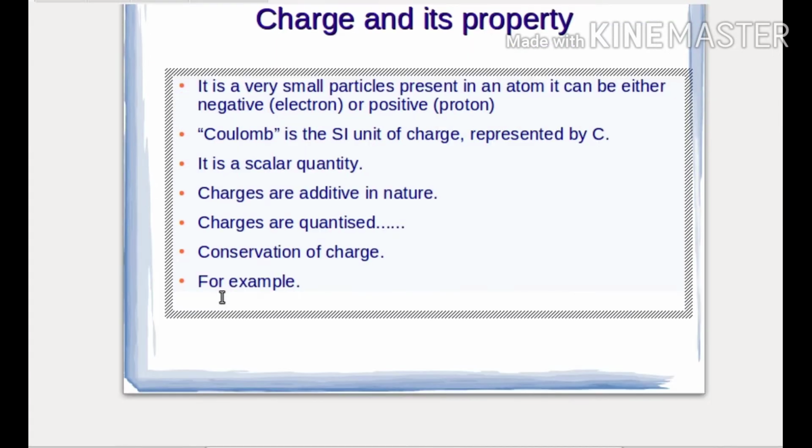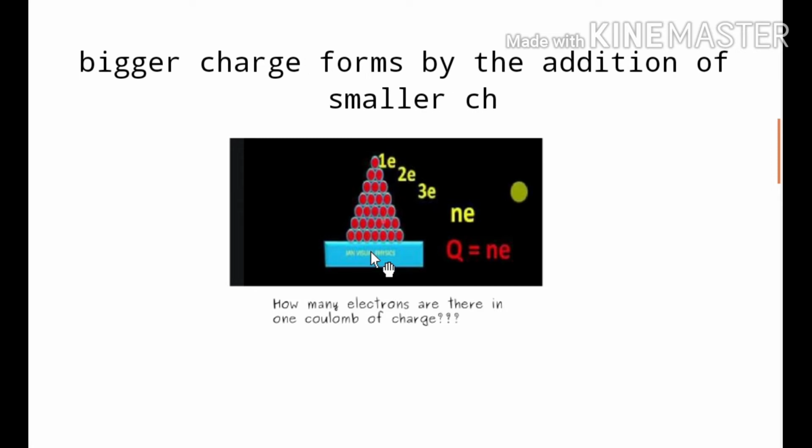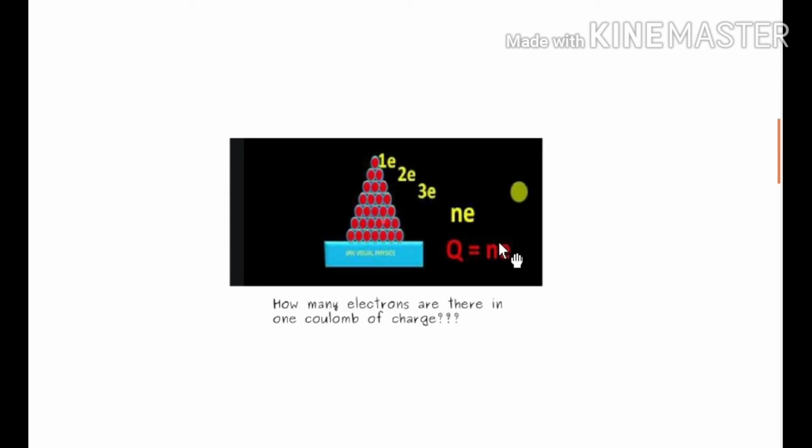To understand quantization, let us show you an example. You can see there is 1 electron, then thereafter 2 electrons, then thereafter 3 electrons, and thereafter so many electrons. So these electrons combine together and make a bigger charge. That charge is known as capital Q, and this is equal to n into e. What is n here? n means the number of electrons constituting to make a bigger charge like Q.